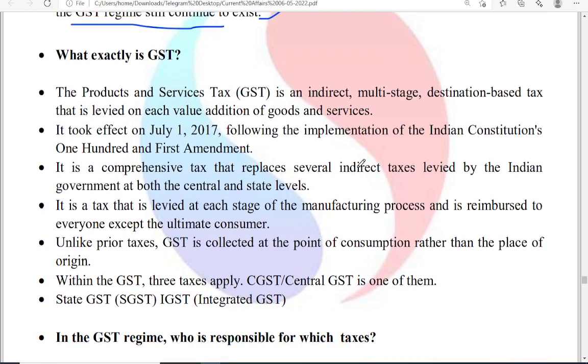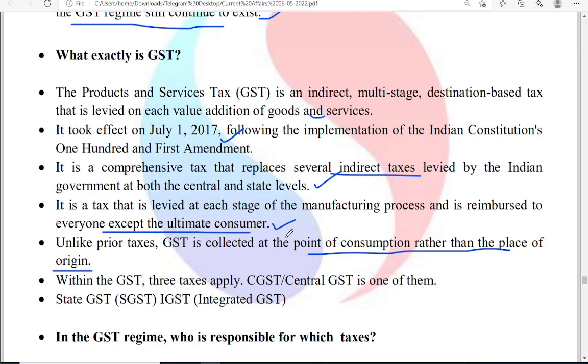Okay. So if you see, I think in the last week also we discussed these points about the GST. That is, what is GST, when it was implemented, which taxes come under it, and how it is levied. So how it reduces the cascading effect and all. So unlike the prior taxes, GST is collected at the point of consumption rather than the place of origin. Okay. So it is a comprehensive tax that replaces several indirect taxes. It is a tax that is levied at each stage of the manufacturing process and is reimbursed to everyone except the ultimate consumer.